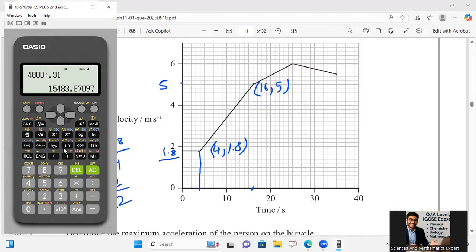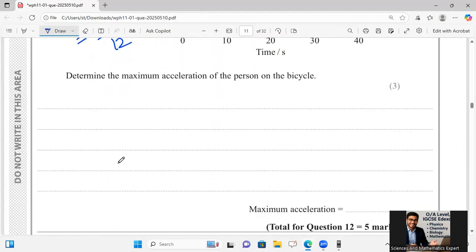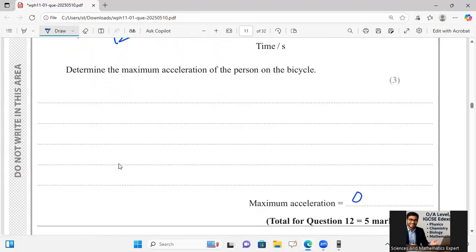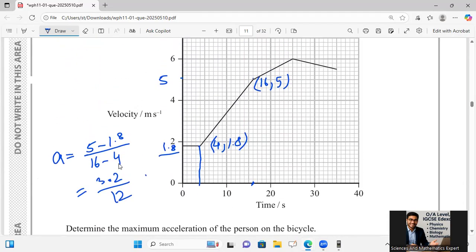So 3.2 divided by 12 is equal to 0.266, so 0.27 should be taken over there. And the remaining three parts I can easily calculate.